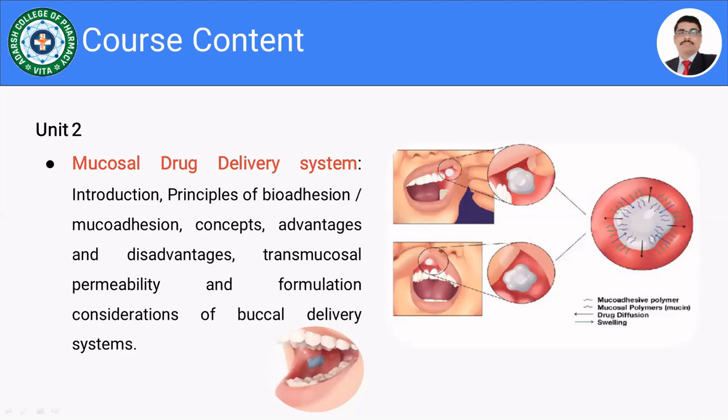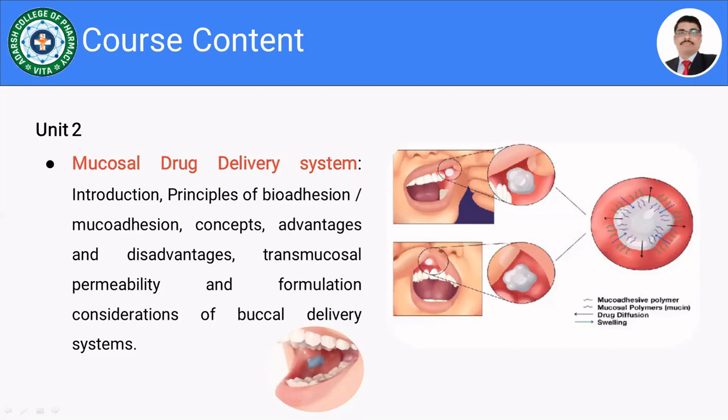On the slide you are observing so many pictures. I have shown here how it is possible to place the mucoadhesive drug delivery system into the buccal cavity. Many of these formulations are available in the market, and for the buccal route of administration, the main advantage is that it bypasses the first pass metabolism, which improves the therapeutic outcome and efficacy of the drug product.